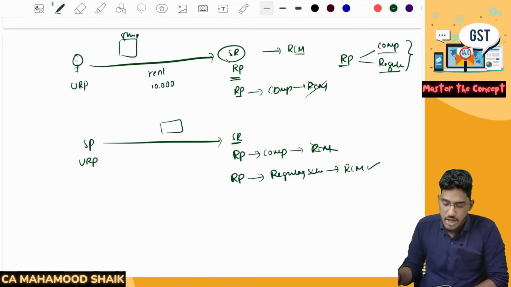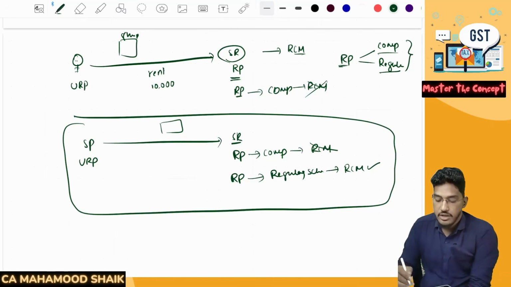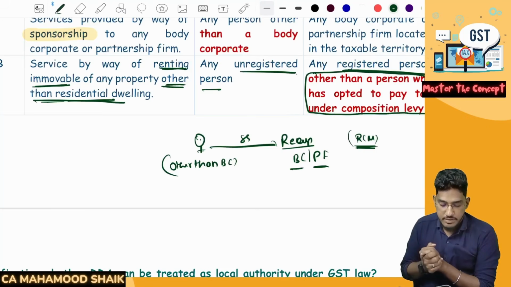Able to understand, everyone? So this is one thing you need to remember. From this also, you might get a question. It is a very simple provision. So what is the amendment here? Services by way of renting of immovable property other than residential dwelling.